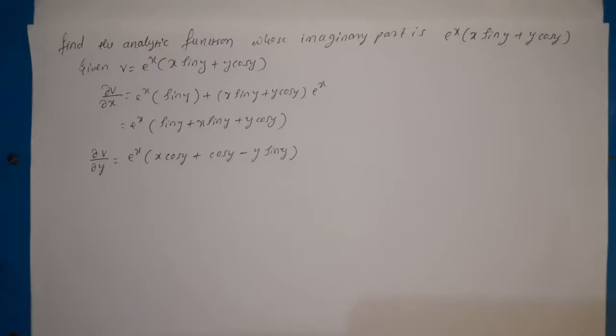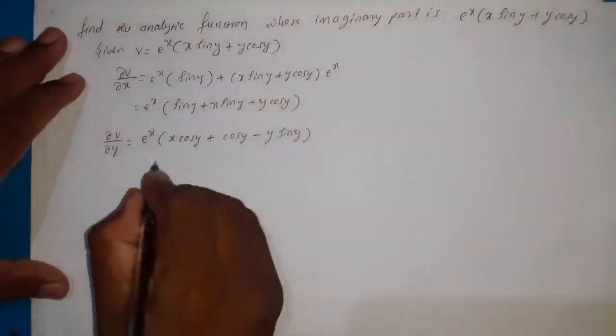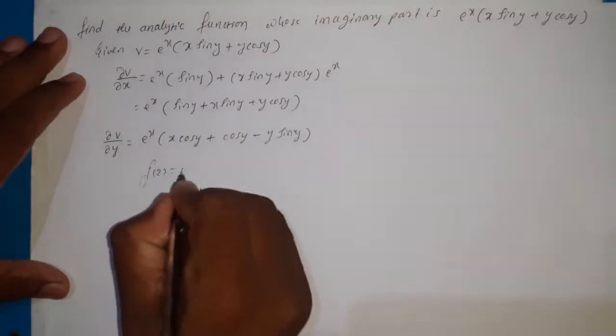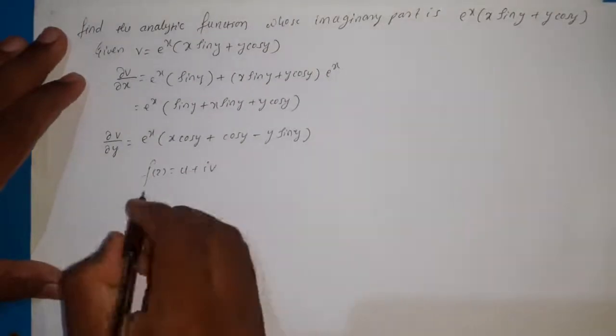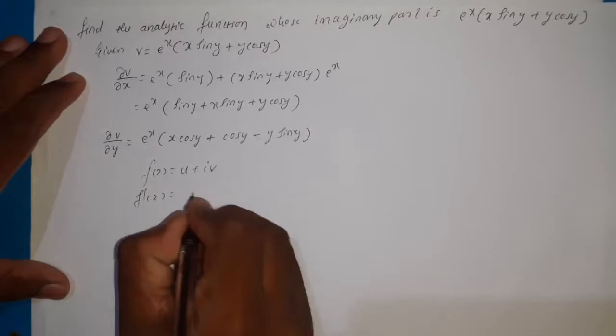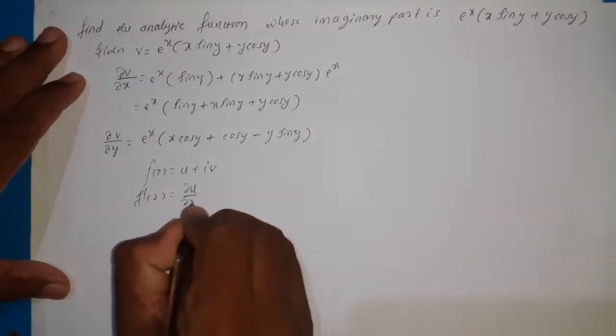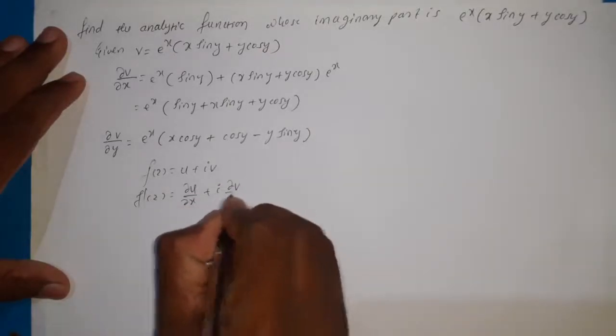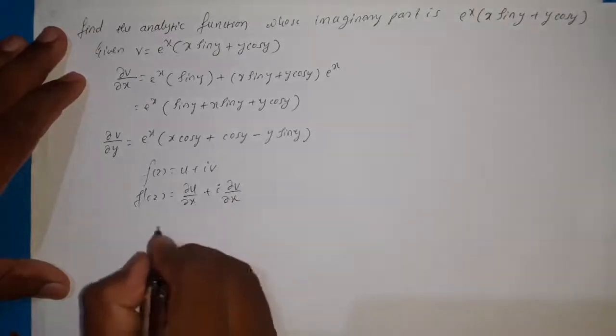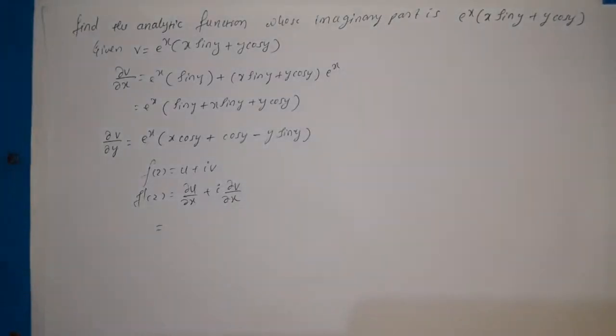Now we need to find the analytic function. For that we need to consider f of z equal to u plus iv, and f dash of z equal to ∂u/∂x plus i into ∂v/∂x. So here only v is given.